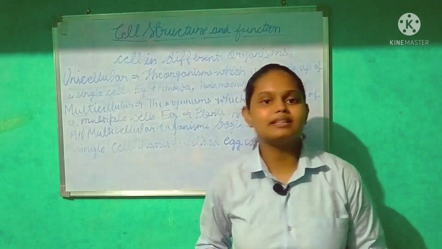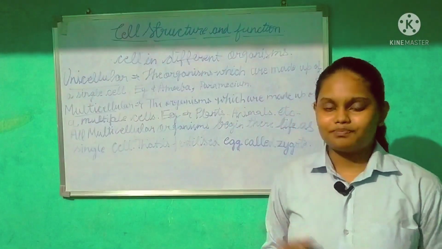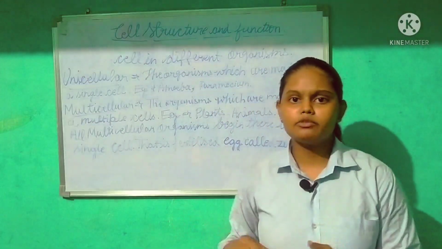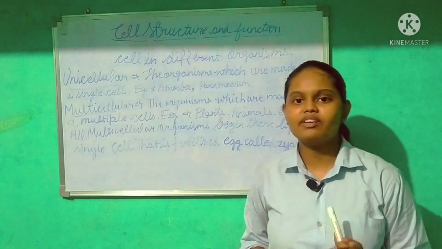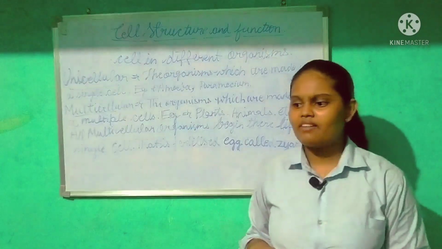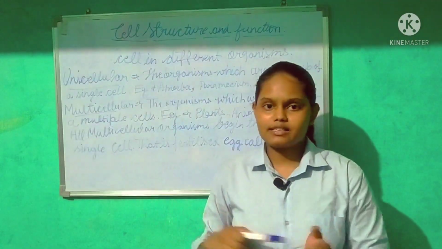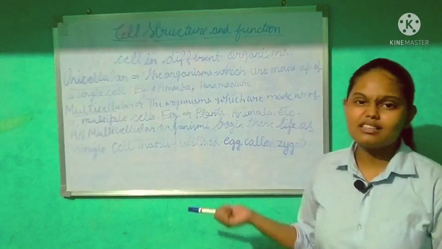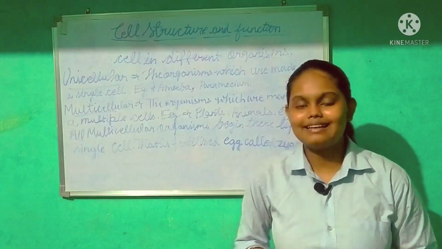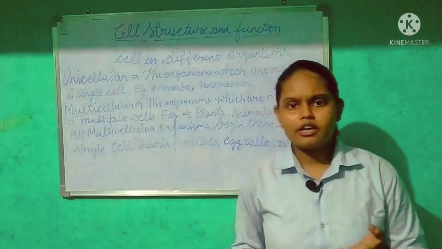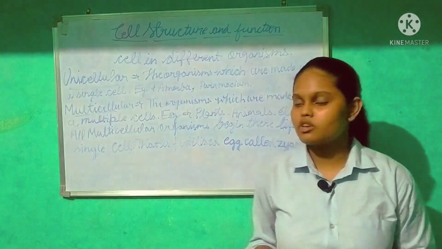Now coming to the shape and size of cells. The shape of a cell varies from organism to organism. Some have a rod shape and some have an irregular shape. So they can have rod shape, irregular shape, comma shape. These are the shapes of a cell.